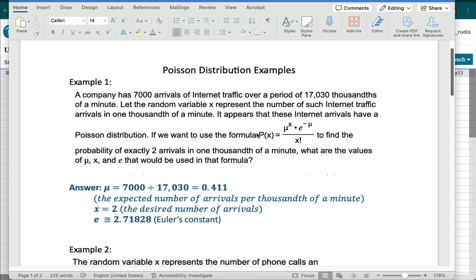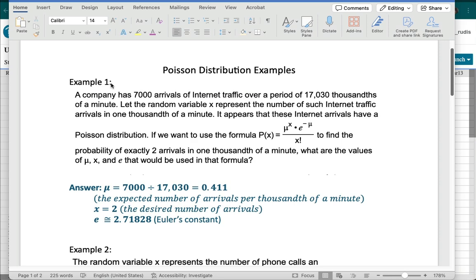So if you have not seen that video, you'll want to go back and review it and put into your notes what the requirements are for the Poisson distribution, because that's going to come up in some of the exercises, and it'll be part of your quiz questions as well. But for this video, I want to just do a couple of examples so that you can see how we solve problems that involve the Poisson random variable.